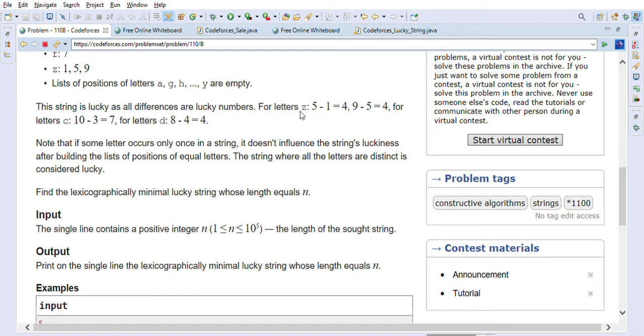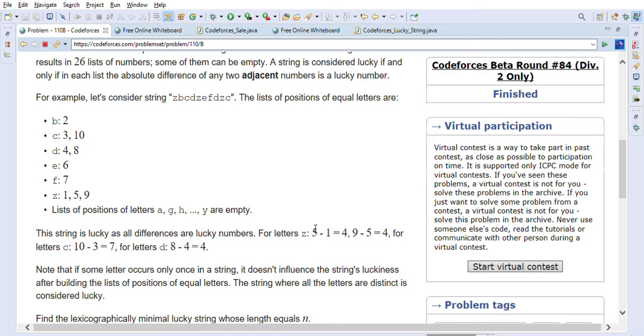For example, they said that the character Z appears at positions 5 and 1. So this is 1, and this Z is 5. If you subtract, the absolute difference is always 4, right?